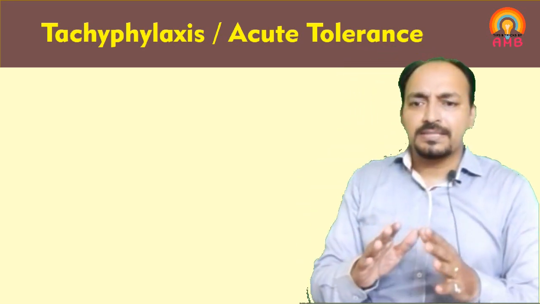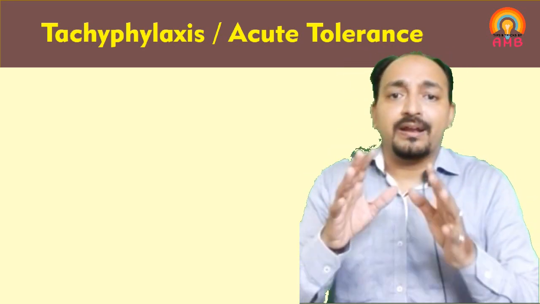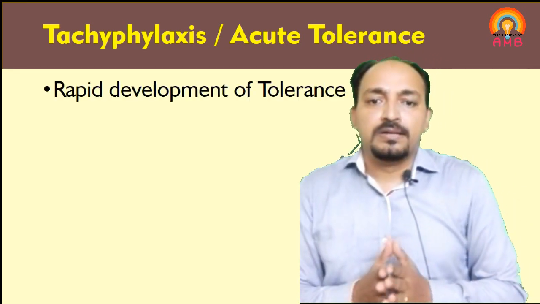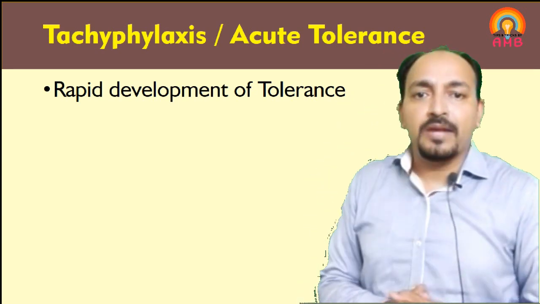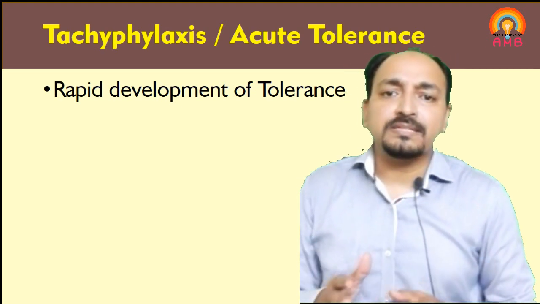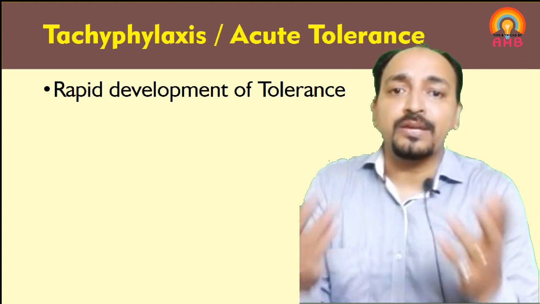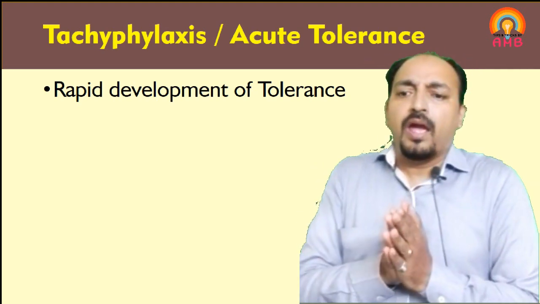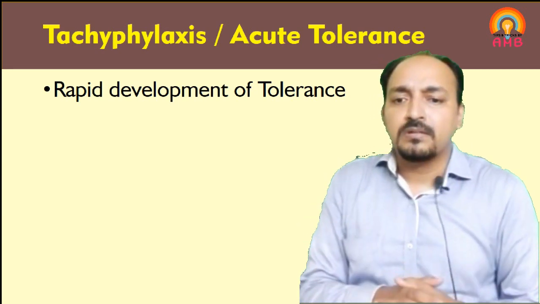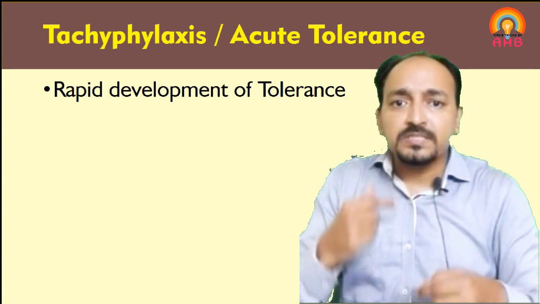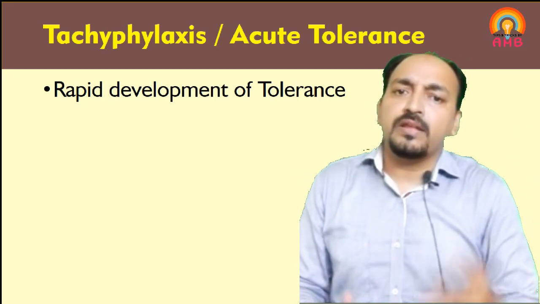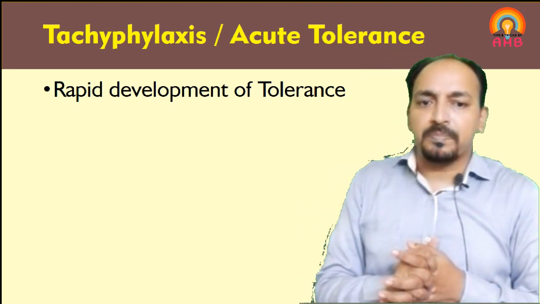As the name indicates, acute means rapid development. If tolerance develops within a short interval of time, that is called acute tolerance, or we can say rapid development of tolerance is called acute tolerance. Actually, we know that to develop acquired tolerance, the drug should be administered repeatedly for a long duration of time, and then only tolerance develops.